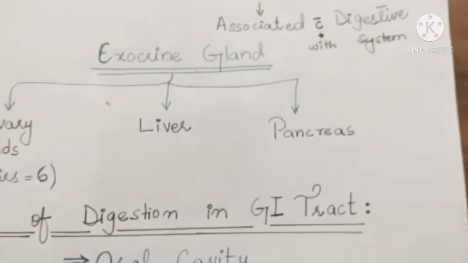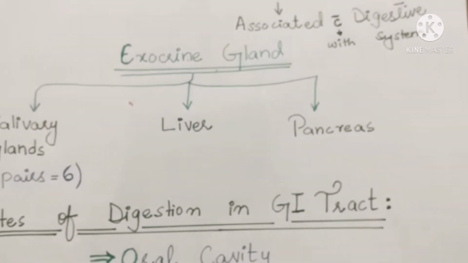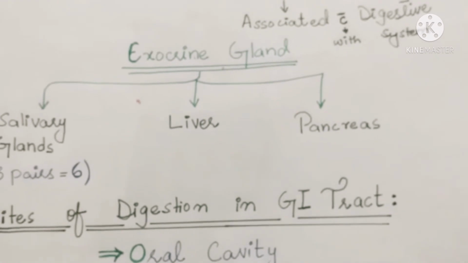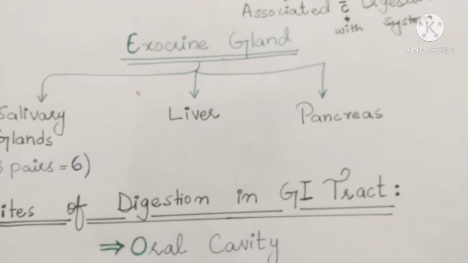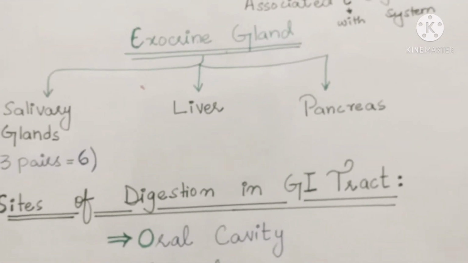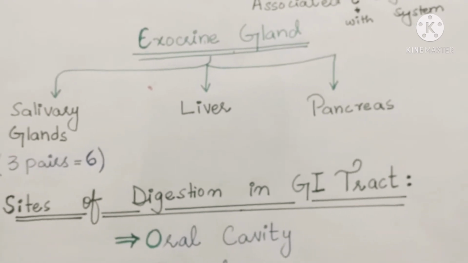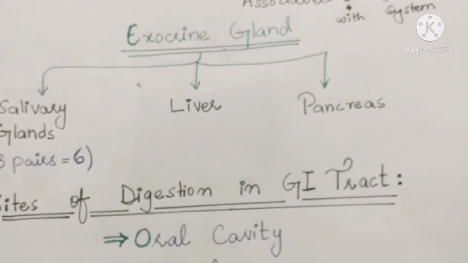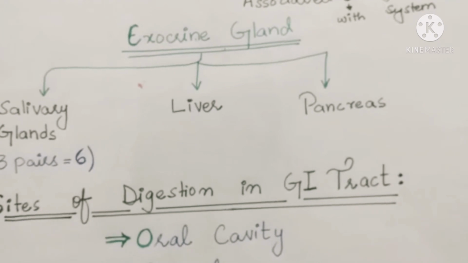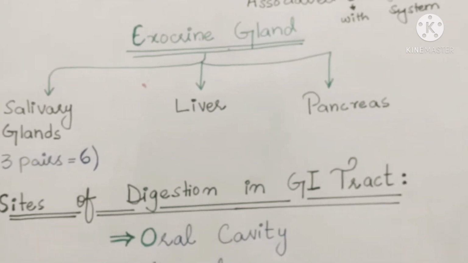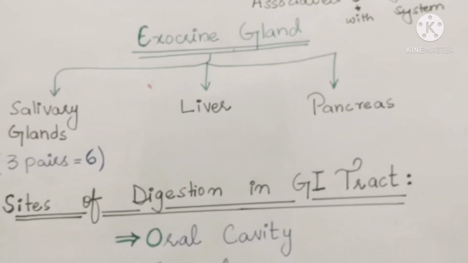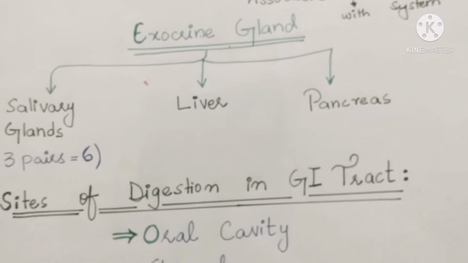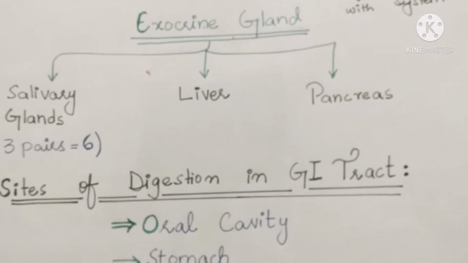These three glands play their role in the process of digestion: salivary glands, liver, and the pancreas. The secretion of saliva plays its role in the buccal cavity, while the secretions of the liver and the pancreas pour through their ducts, the common bile duct and pancreatic duct respectively, into the small intestine.